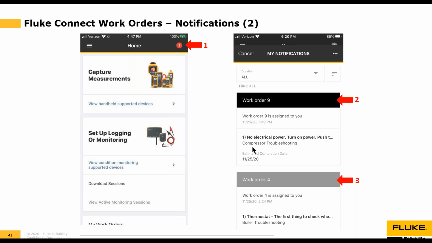This is the name of the work order, compressor troubleshooting, and this is the first step in the process for that work order. And here's the estimated completion date. So kind of a snapshot. He can say, okay, today's the 24th, so I have till tomorrow to complete this work order. And he can tell that this is a new notification because it's in bold black. He's marked these other previous work order notifications as read so that they're grayed out. So he knows that this is from early in the day, and he's already looked at those.